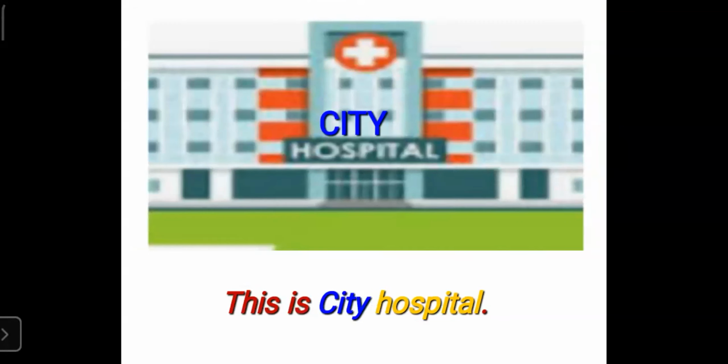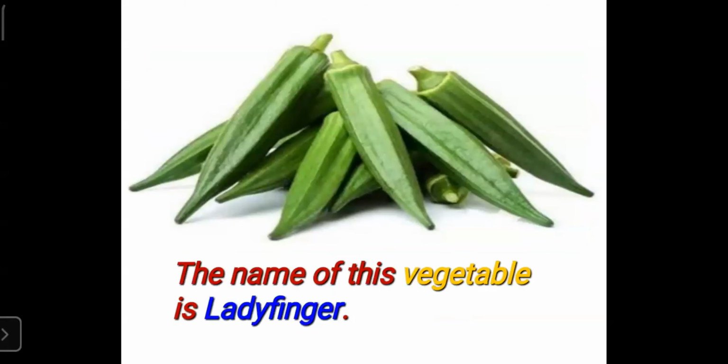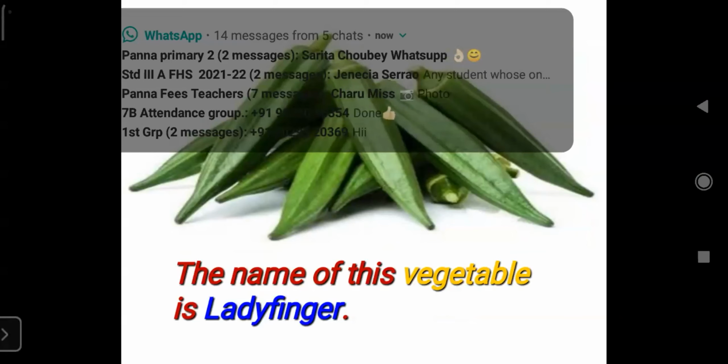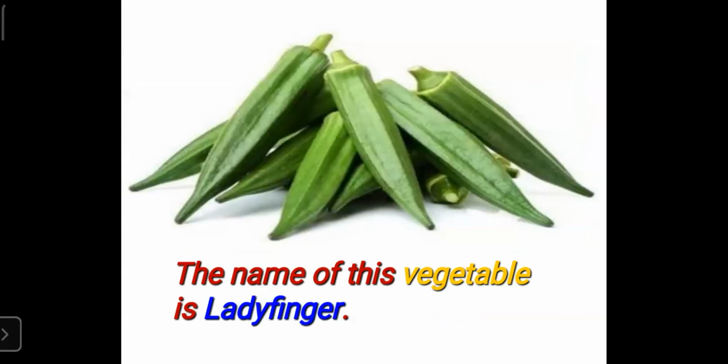This is a city hospital. Hospital can be any hospital. So hospital word is a common name, but city is the special name given to this hospital. So city is a special name. The name of this vegetable is lady finger. Vegetable can be any vegetable. So vegetable word is a common name, but ladyfinger is the special name given to this type of vegetable. So ladyfinger is a special name.